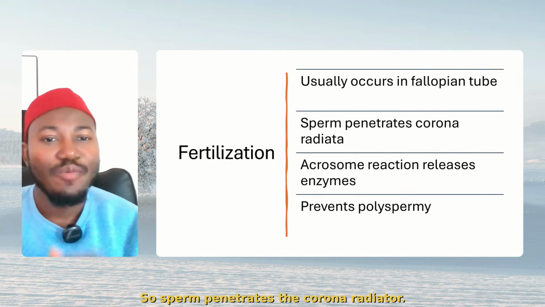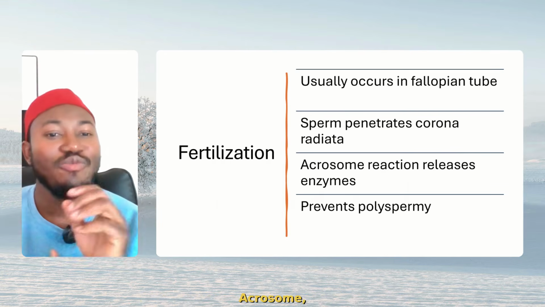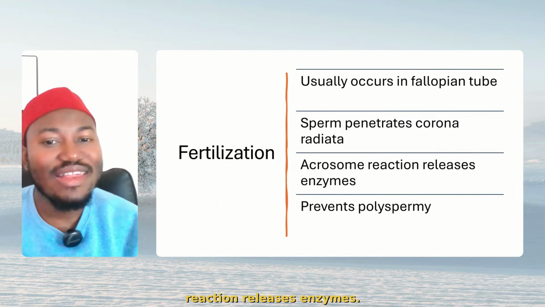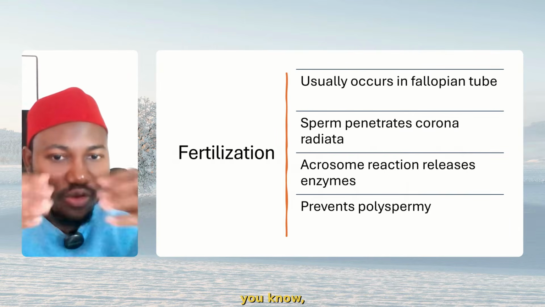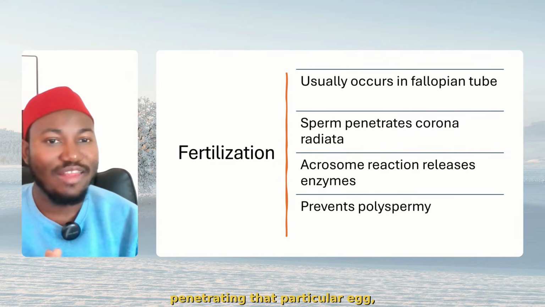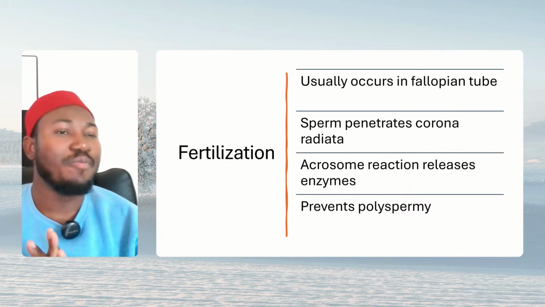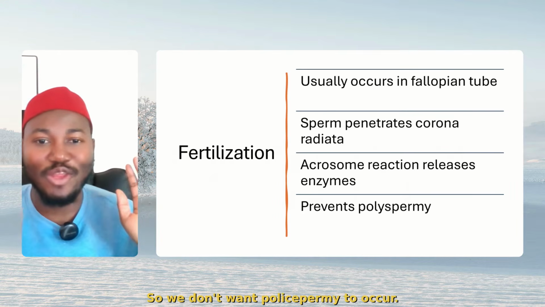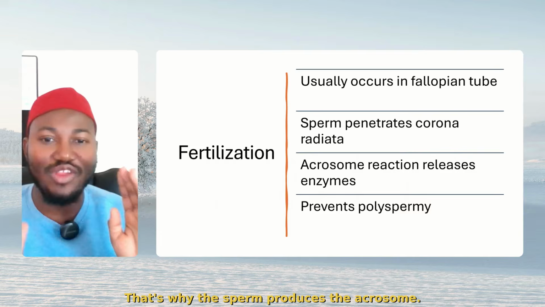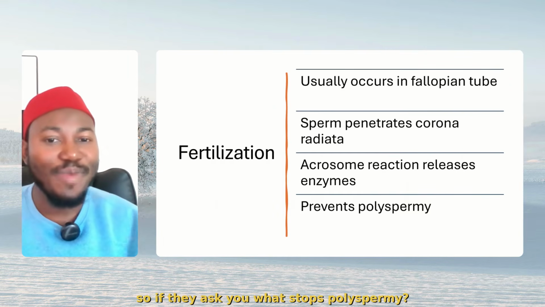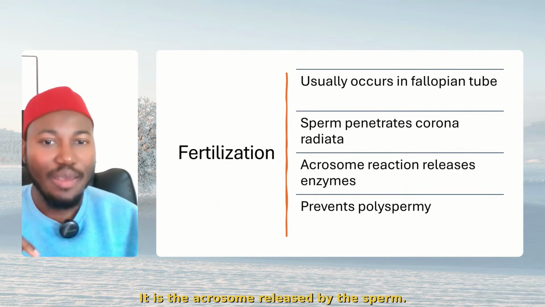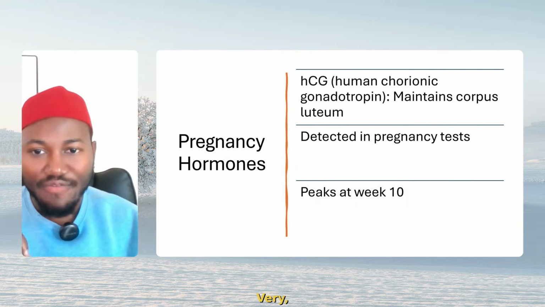So sperm penetrates the corona radiata, and the acrosome reaction releases enzymes. These enzymes prevent further sperm from penetrating that particular egg, causing polyspermy. So we don't want polyspermy to occur. That's why the sperm produces the acrosome. All right? So if they ask you what stops polyspermy, it is the acrosome release by the sperm. All right? Very, very important.